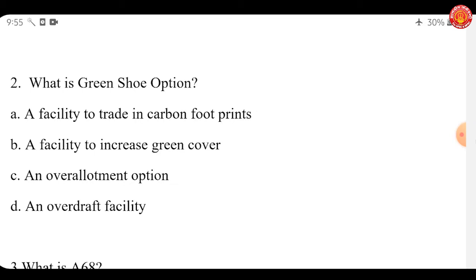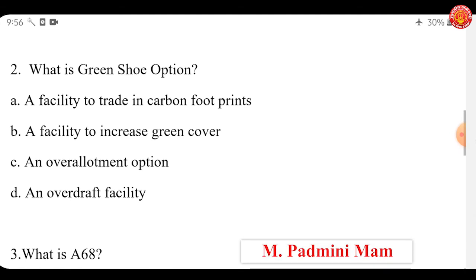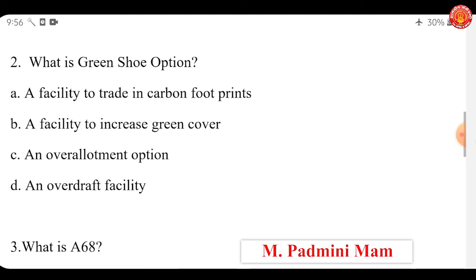A green shoe option is an over-allotment option in the context of an initial public offering, that is an IPO. A green shoe option was first used by Green Shoe Manufacturing Company, now part of Wolverine Worldwide Inc. Green shoe option typically allows underwriters to sell 15% more shares than the original issue amount. It provides price stability and liquidity. It also provides the buying power to cover short positions if the price falls, without the risk of having to buy shares if the price rises.